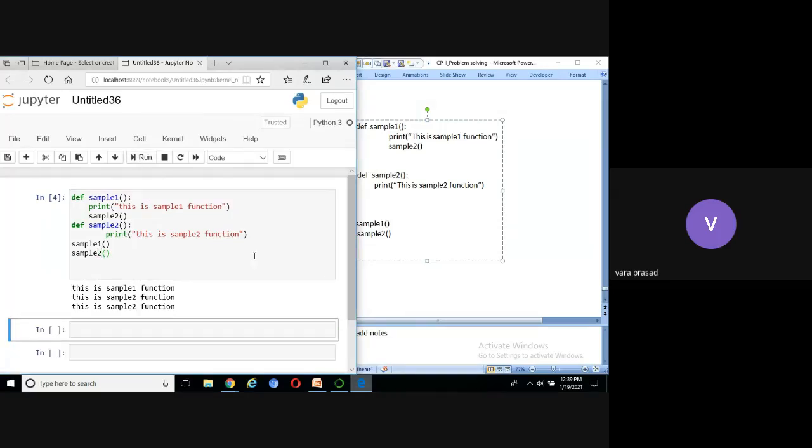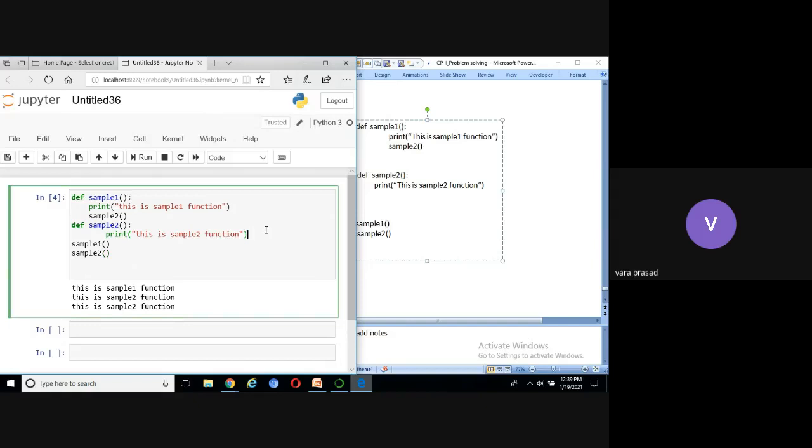If you run this code, we are calling sample1, and control comes to the sample1 definition. This statement is executed, then it goes to the next statement, sample2. We are calling sample2, and control comes to this definition. This is the sample2 function. Again, control comes back to the calling function. Then sample2 is called again, this is the sample2 function, and control comes back again. The program ends. The output is: this is the sample1 function, this is the sample2 function, this is the sample2 function.